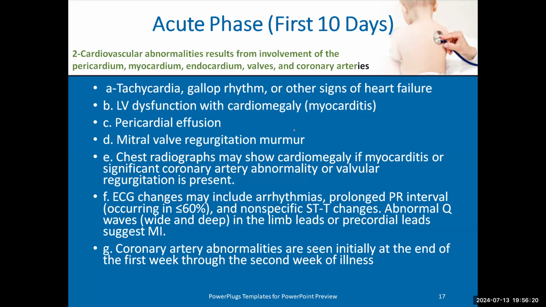But we could have signs in echo which suggest that this patient may have coronary complication later on, like slight dilatation of the coronaries, but not meeting the criteria, which we'll discuss after that. The criteria of coronary artery dilatation in Kawasaki is one artery more than 3 Z-score or 2 arteries more than 2.5 Z-score. So I may find a patient with mild dilatation but not meeting the criteria, or some echogenicity in the borders of the coronary arteries.